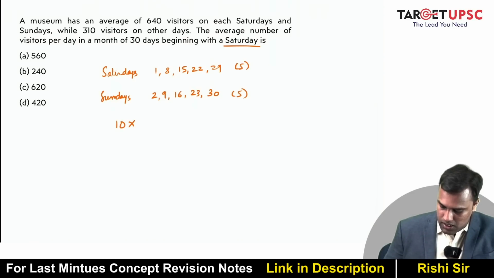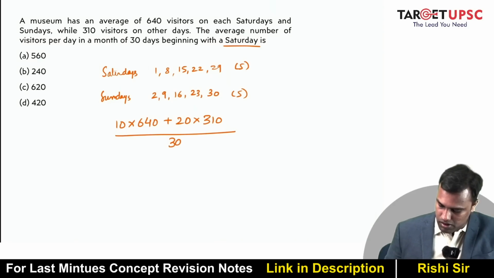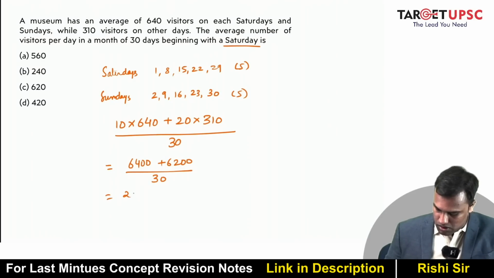So total 10 days on which I will have 640. So remaining 20 days, I will have 310 each. I need average visitors, so this divided by 30. So this is 6400 plus this is 6200 divided by 30. So this is like 2 times 6300 divided by 30. Right, so this is 210 and this becomes 420. So my answer is 420.